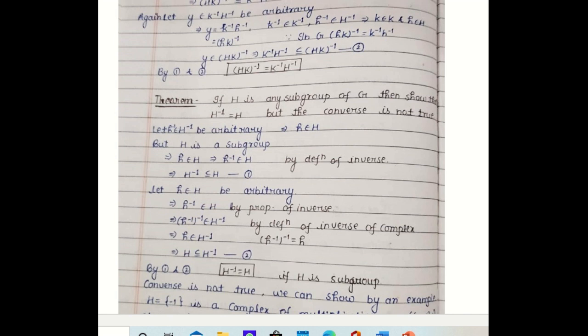Now, we have to show the converse is not true. We can show this by example. Consider the singleton set H equal to {-1}, which is a complex of the multiplicative group {1, -1, i, -i}. It is not a group, it is a complex of the group. Also H inverse will be {-1}, as -1 is self inverse. So capital H inverse is equal to capital H, but it is not a subgroup. So that proves the converse is not true. So these are two theorems which I have proved for complexes.